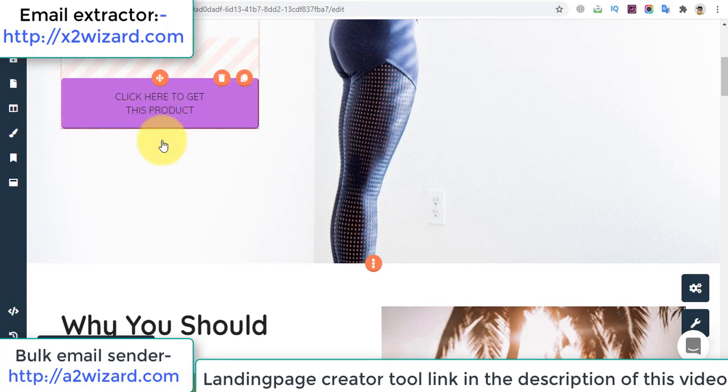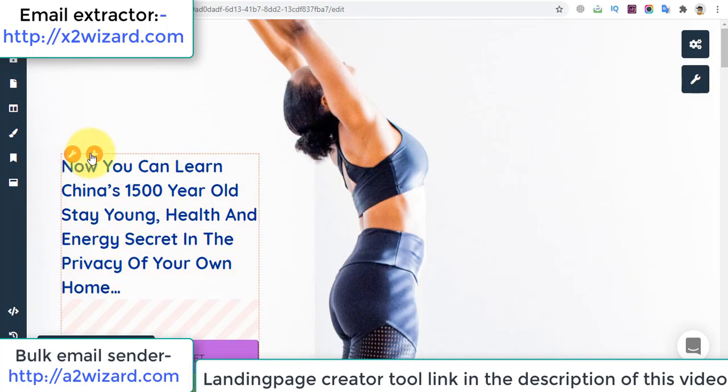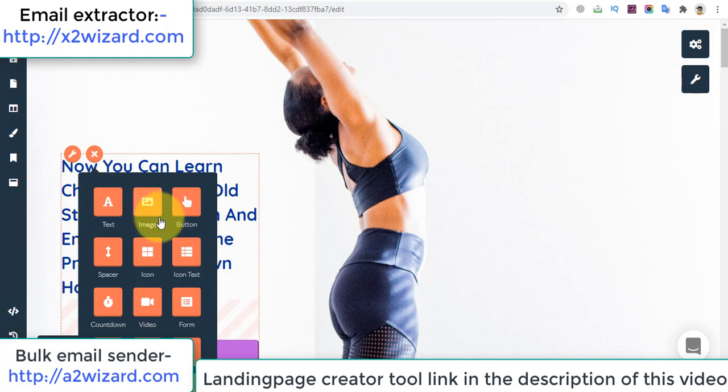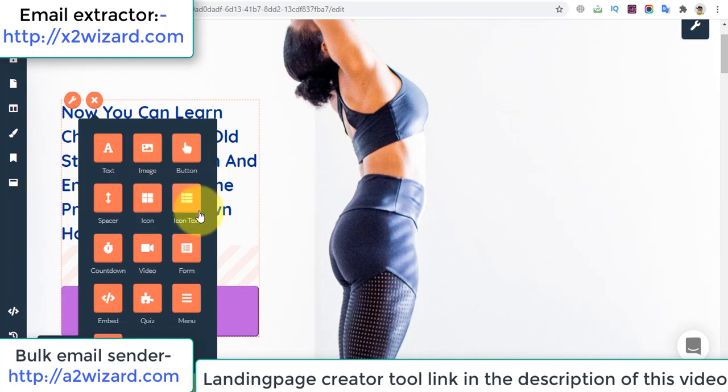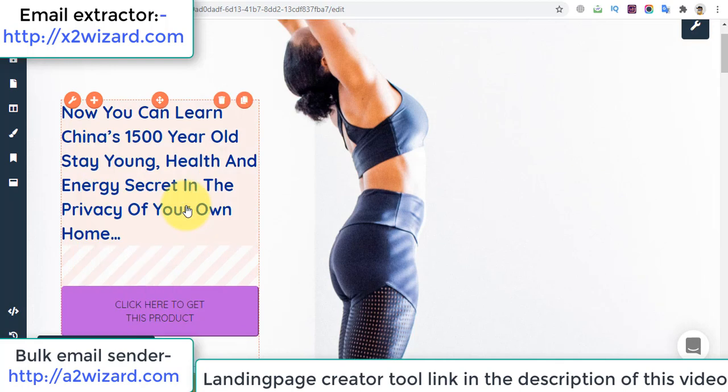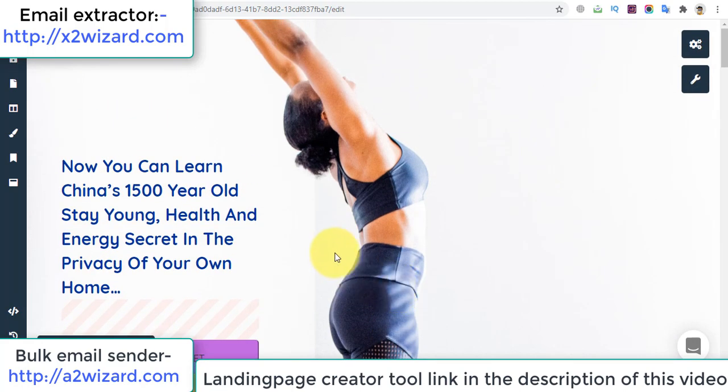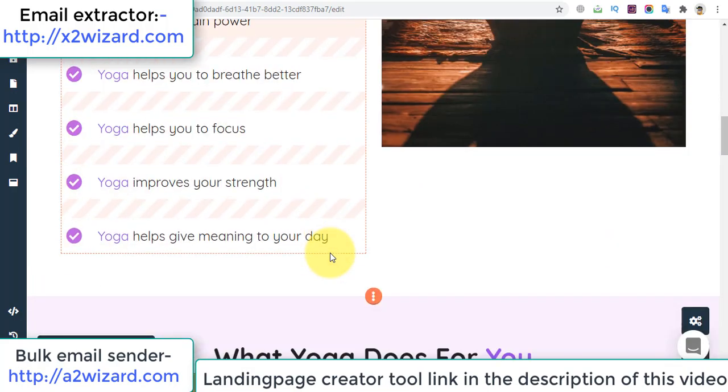Let's see other features of this software, so that you know that this landing page is the thing you need. All this text, image, button, whatever you want, you can do it using this software. You can insert anything out here and make a beautiful landing page.